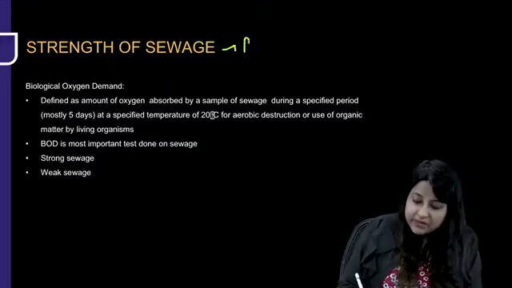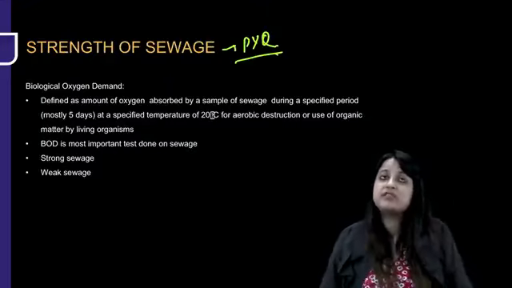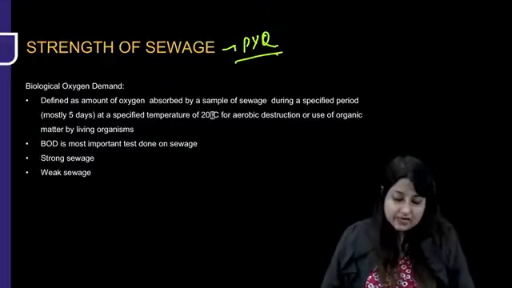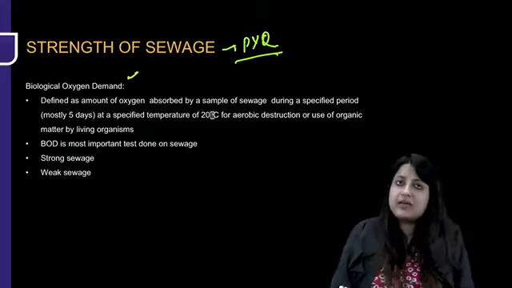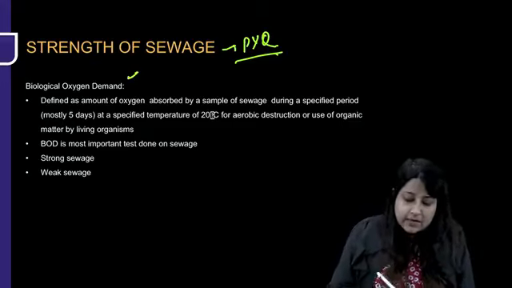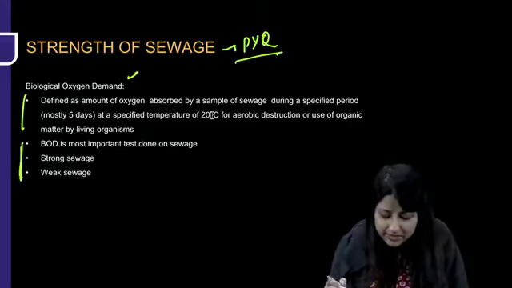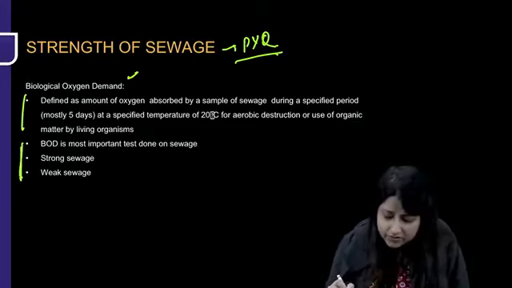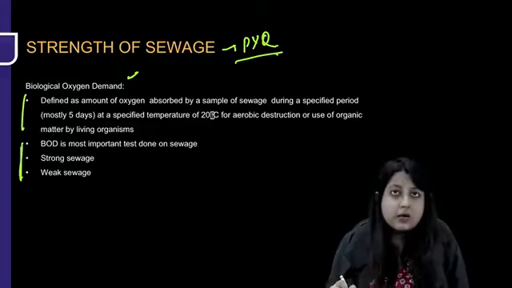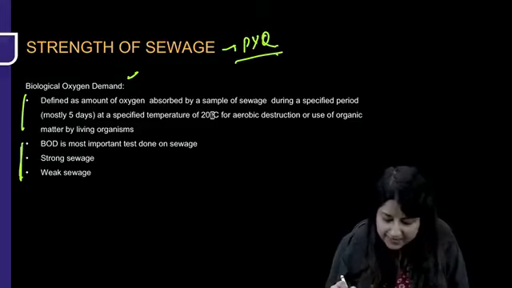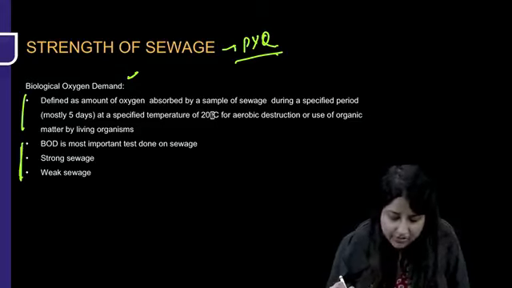Next important PYQ is, how do you express the strength of a sewage? Is it strong? Is it weak? So we calculate what is known as biological oxygen demand, BOD. More important than the definition are the values. So let's just give it a read. BOD is the amount of oxygen which is absorbed by a sample of sewage during a specified period, mostly 5 days, at a specified temperature of 20 degrees for aerobic destruction or use of organic matter.